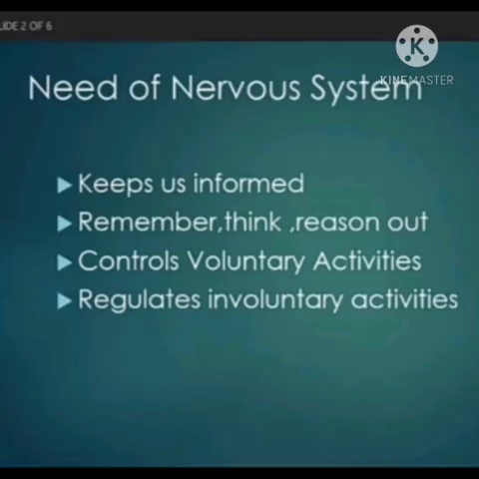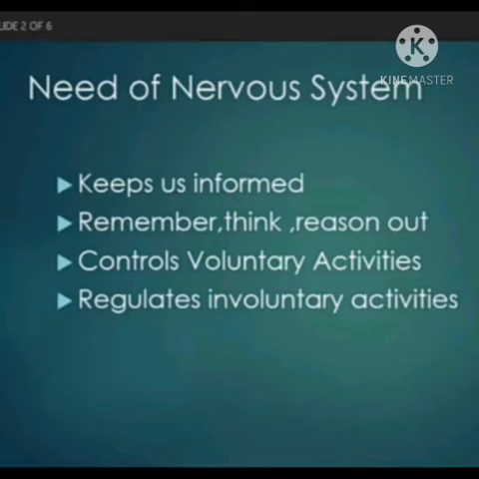Okay, now what are the functions of nervous system? What is the need of nervous system? Actually, nervous system keeps us informed about what is happening inside outside the world, right? By the various sense organs, and it also keeps us informed about the internal environment of the body, right? Second is it helps in thinking, reasoning, memory, emotions, right?